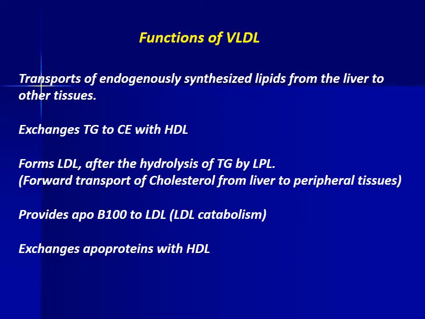Functions of VLDL. VLDL transports endogenously synthesized lipids from the liver to other tissues. It exchanges triglyceride for cholesterol ester with HDL. It forms LDL after the hydrolysis of triacylglycerol by lipoprotein lipase. The LDL particle is involved in the forward transport of cholesterol from the liver to peripheral tissues. VLDL provides ApoB100 to LDL for its catabolism. VLDL also exchanges apoproteins with HDL.